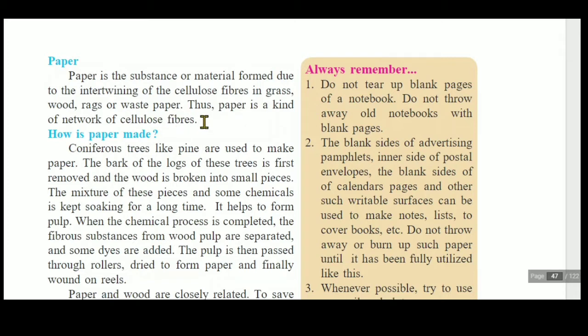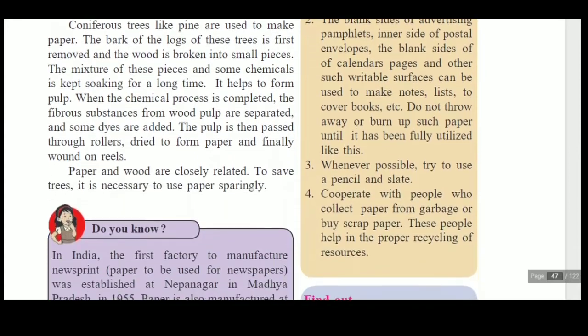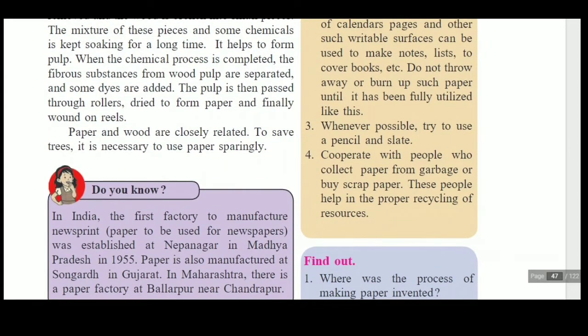If you observe paper carefully, if you look at a slightly low quality paper, you can observe fiber-like structures in it. Okay, so here also different types of grass, wood, rags, in which cellulose fibers are present, all these materials are used. How actually is paper formed? A particular process is there, with particular steps.